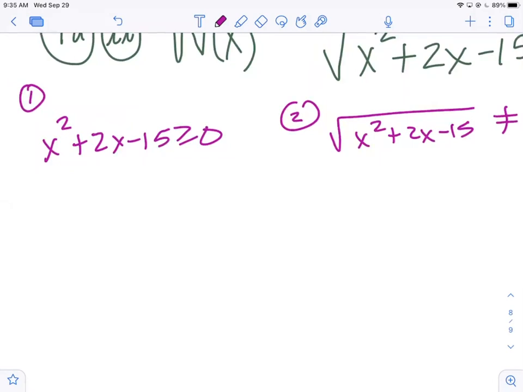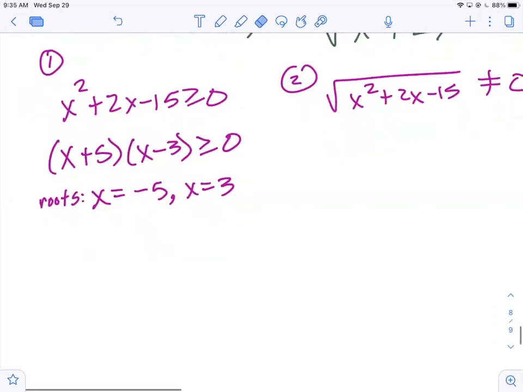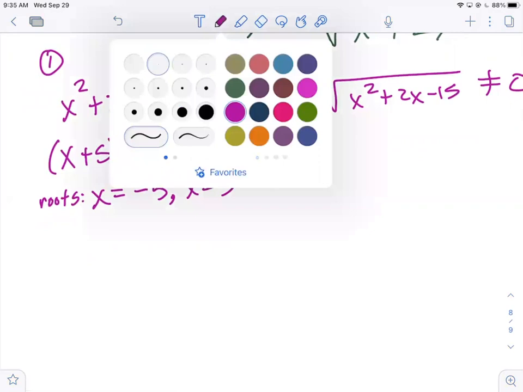We know this is a parabola that opens up, positive x squared. If you want to factor it in place, (x + 5)(x - 3), that's fine. From there, the roots, or the zeros, or the x-intercepts, are x equals -5 and x equals 3. Do not set each factor greater than or equal to 0, and do not just directly underneath put x equals, because that's not the solution to the inequality. Those are just the x-intercepts. So write roots, write zeros, write x-intercepts. That's something different. And now we'll sketch the graph using that information.